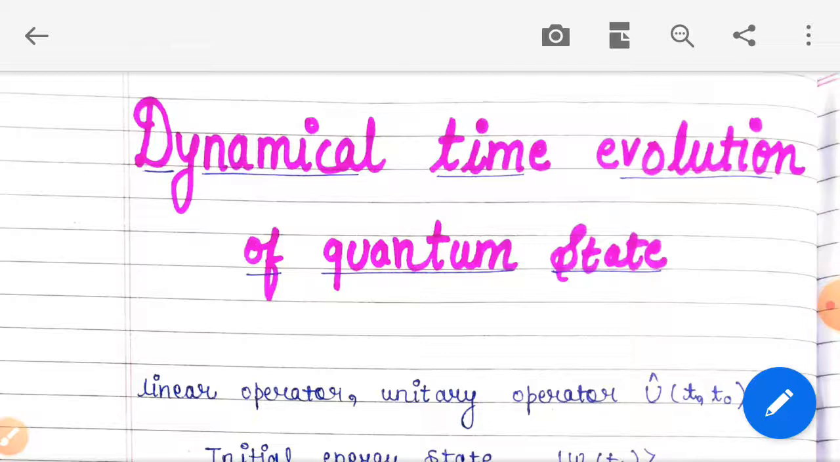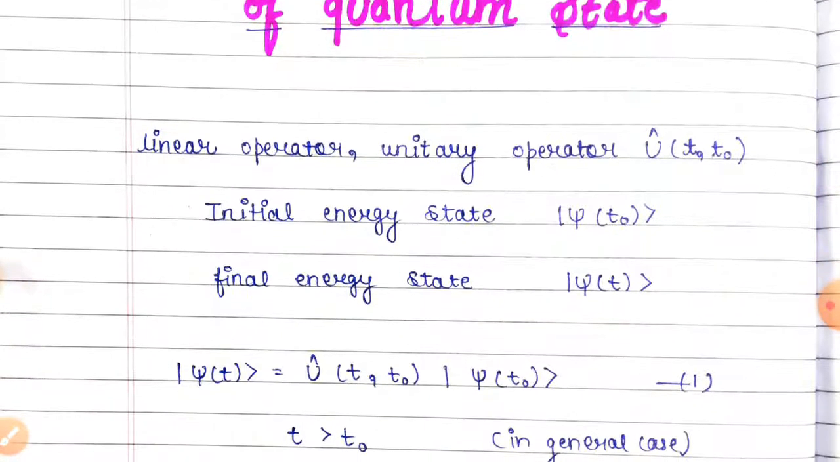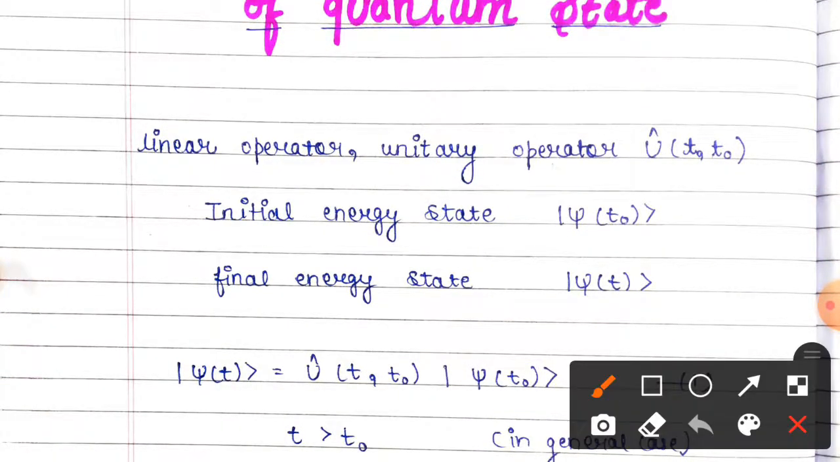We know that every system has some quantum state, and with the passage of time new quantum states evolve, and our purpose is to find the connection between these initial and final states. So for this purpose we introduce an operator, which is called a linear operator or a unitary operator, which has some connection between these states. We say that our final state and initial state.